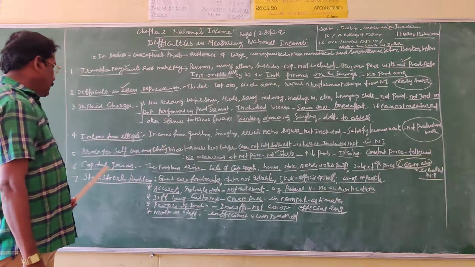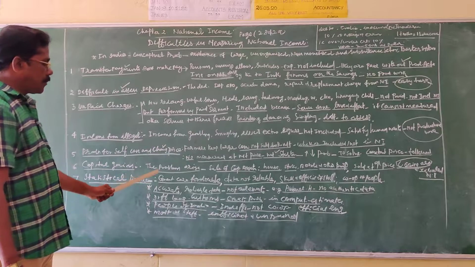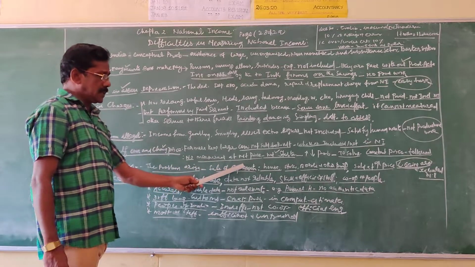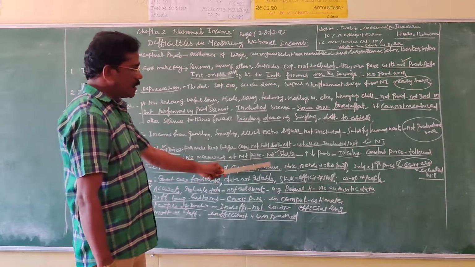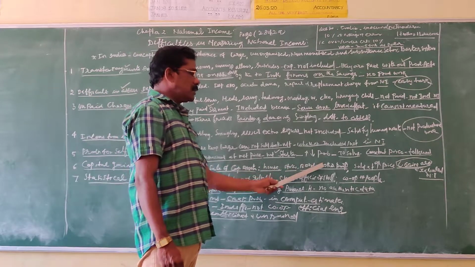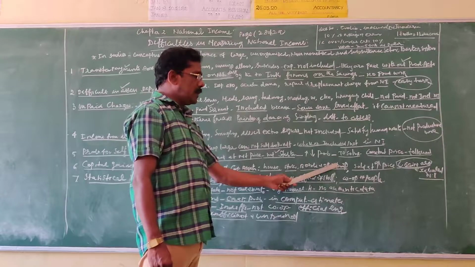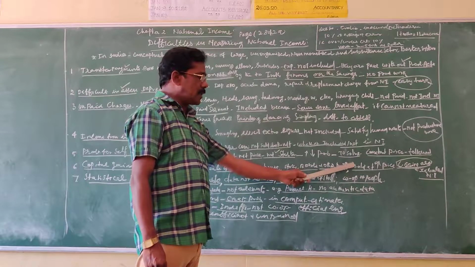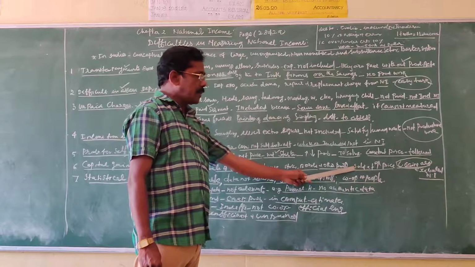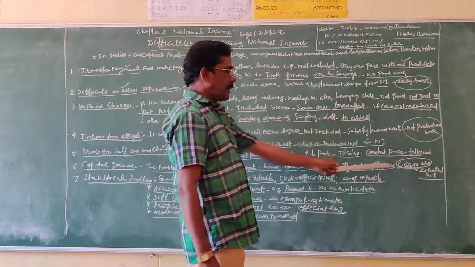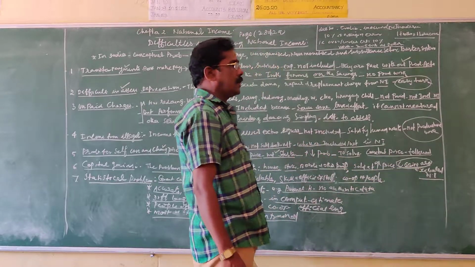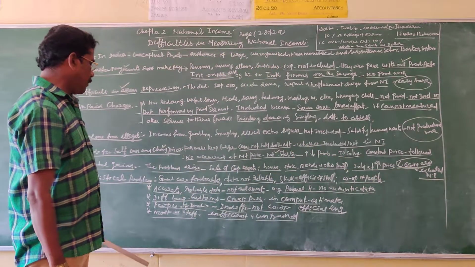Then capital gains. The problem arises when there is a sale of capital assets such as houses, stocks, bonds and other immovable properties. The properties are sold at higher prices. Definitely the capital gains are excluded from the national income, which means they are not included in the national income.